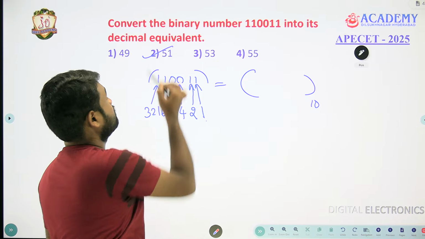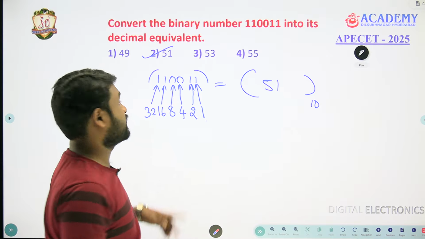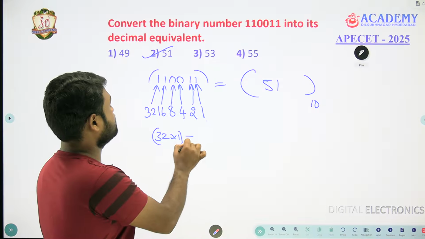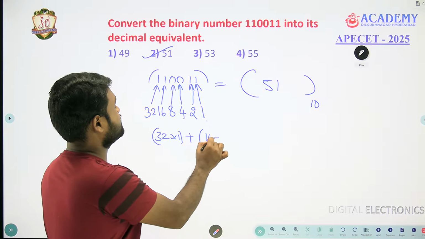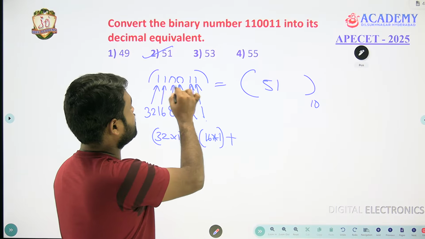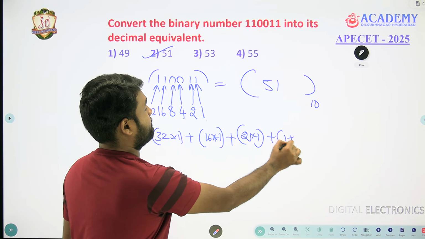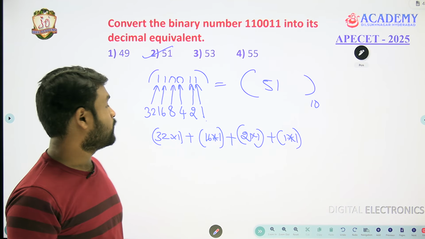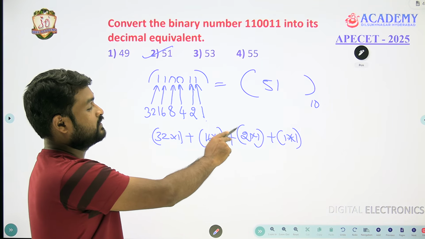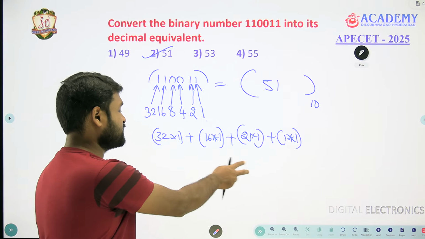Simple. Other than that, you can apply powers of 2 also. So this is 51. How? 32 into 1, which is 2 power 5 into 1, plus 2 power 4 into 1, which is 16 into 1, plus both are zeros, plus 2 into 1, plus 1 into 1. Whole thing is 32 plus 16 plus 2 plus 1. 32 plus 16 is 48, plus 2 is 50, plus 1 is 51. Answer is 51. Very simple questions he asked. We will see the next question.